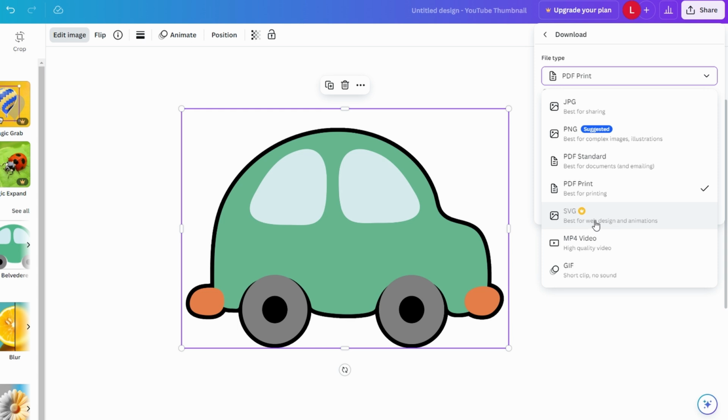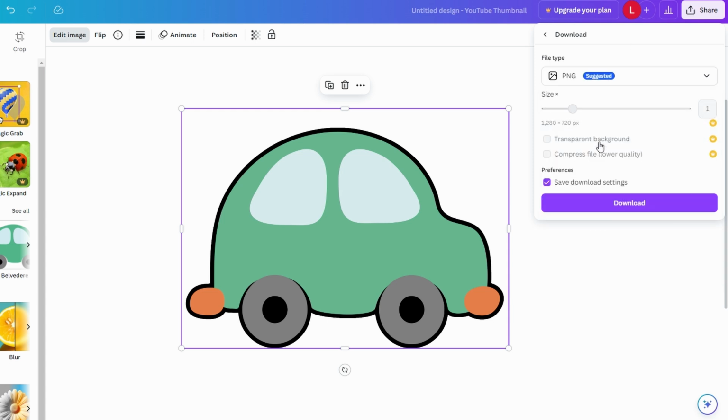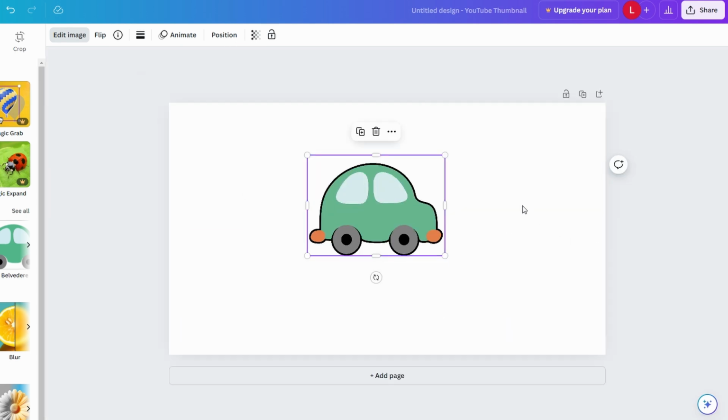If you don't want any background behind your graphic, just the graphic itself, make sure to check the transparent background option. This is especially important when using the SVG format. Remember, exporting as SVG or using the transparent background feature requires a Canva Pro account.